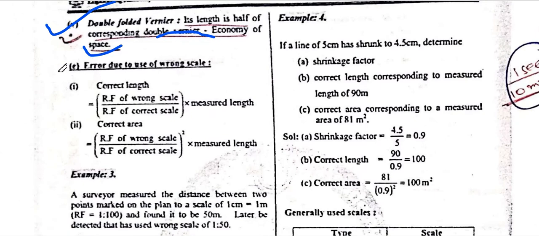Now, the error due to the use of a wrong scale. Correct length is equal to RF of the wrong scale upon RF of the correct scale, into the measured length. Corrected area is equal to RF of the wrong scale divided by RF of the correct scale, squared, into the measured area.